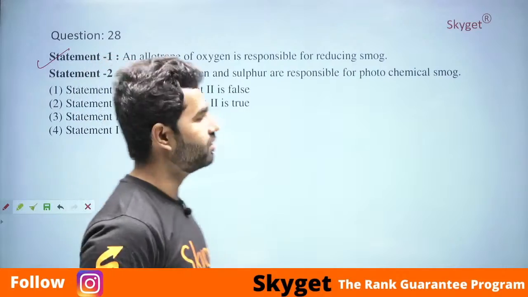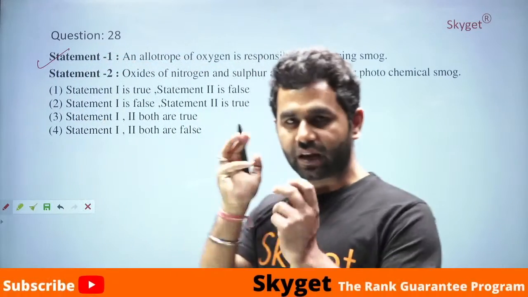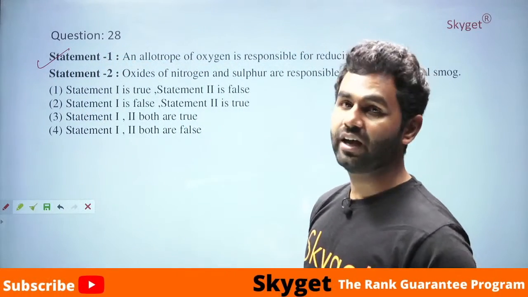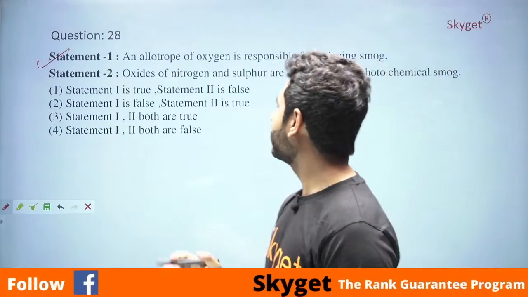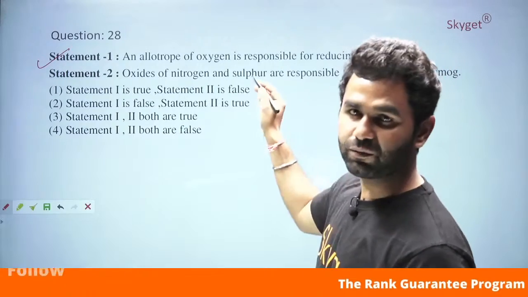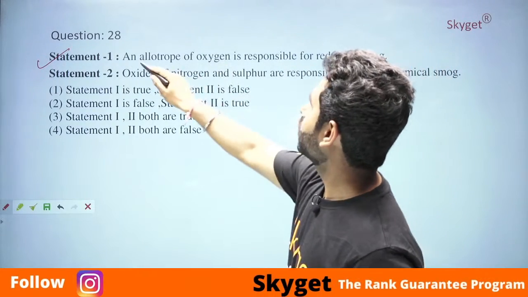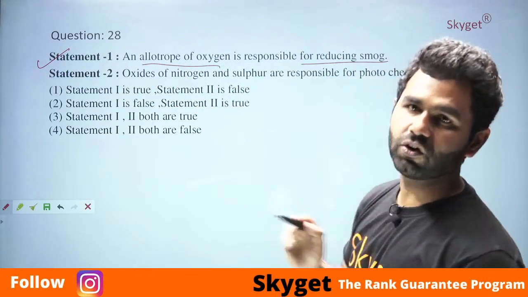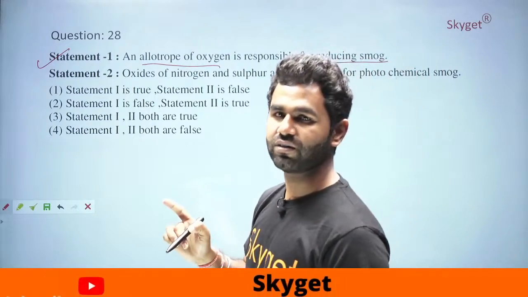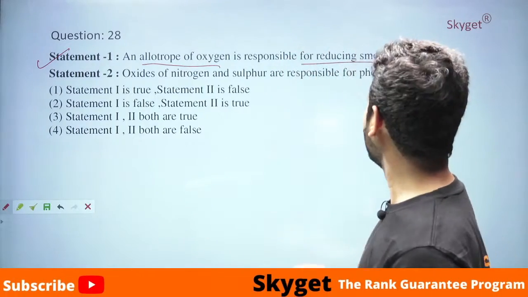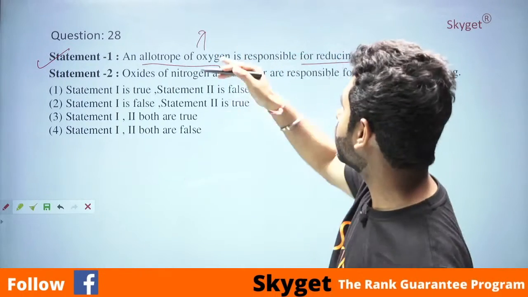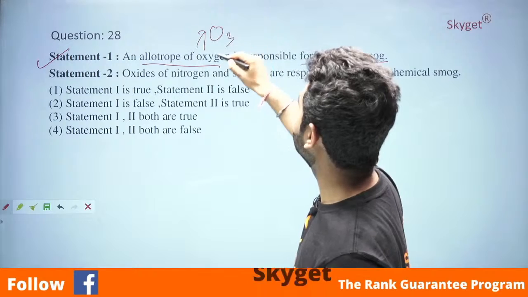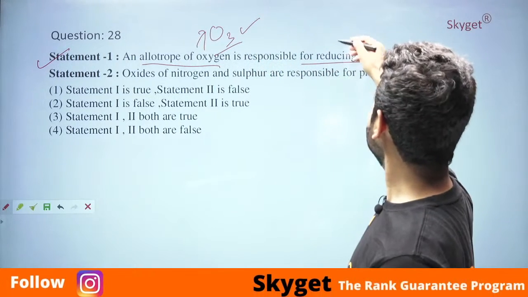Tell me students, is it the right statement? Is there any allotrope of oxygen which helps in reducing the smoke? I never studied this type of concept, that an allotrope of oxygen is reducing the smoke. What we know is that there is an allotrope of oxygen which increases the smoke, and we all know that allotrope of oxygen is ozone.